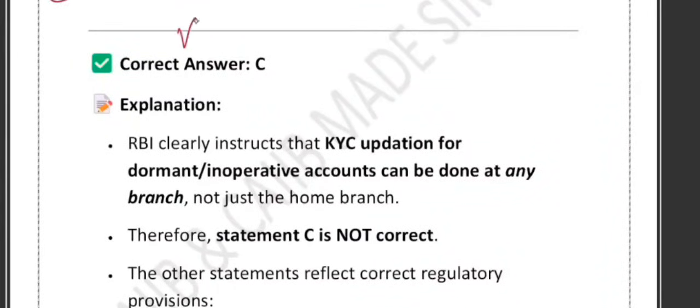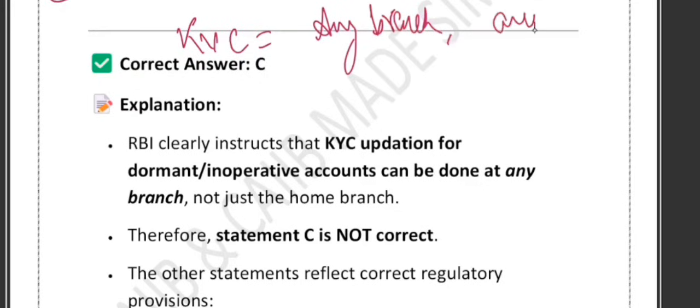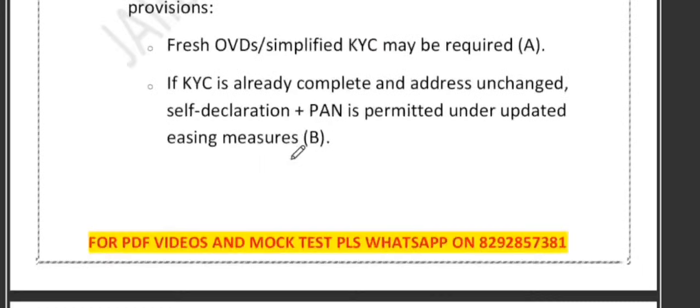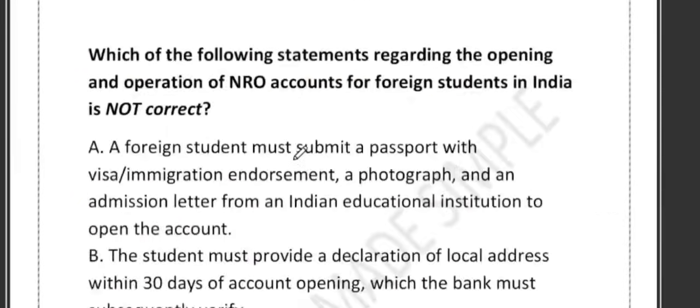So just remember this keyword: KYC, any branch, any channel, right? KYC means any branch, any channel. No need to go to the home branch. You can use VCIP or BC, anything. A dormant account can be reactivated after fresh KYC if needed. If the address is unchanged and KYC is complete, self-declaration plus PAN will work, and KYC updation can be done at any branch. The bank can use VCIP plus a business correspondent for KYC update.